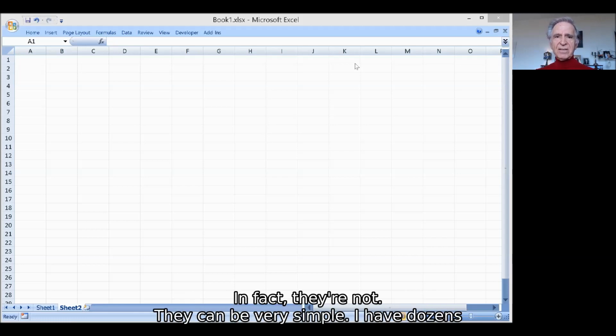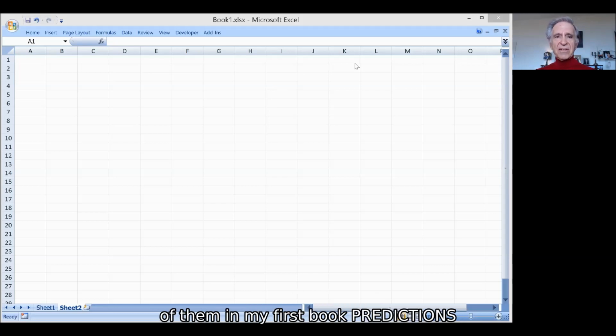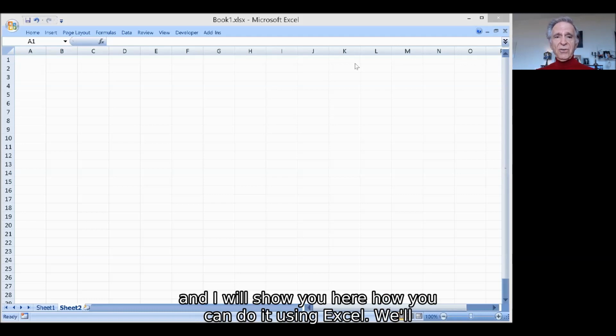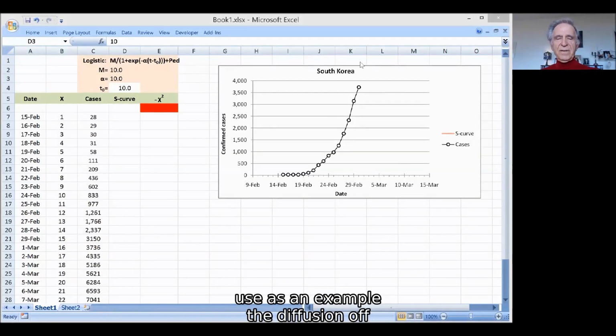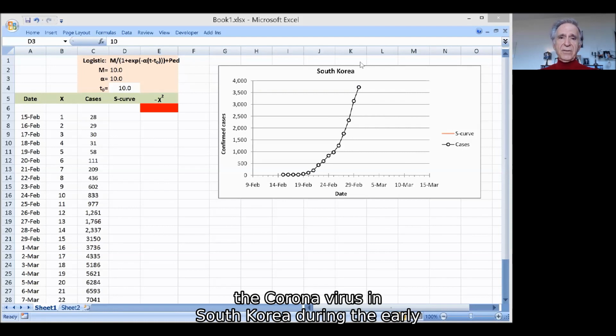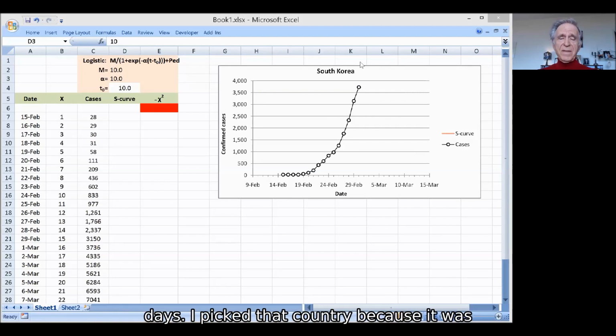In fact, they're not. They can be very simple. I have dozens of them in my first book, Predictions, and I will show you here how you can do it using Excel. We'll use as an example the diffusion of the coronavirus in South Korea during the early days. I picked that country because it was more or less a classical diffusion process.